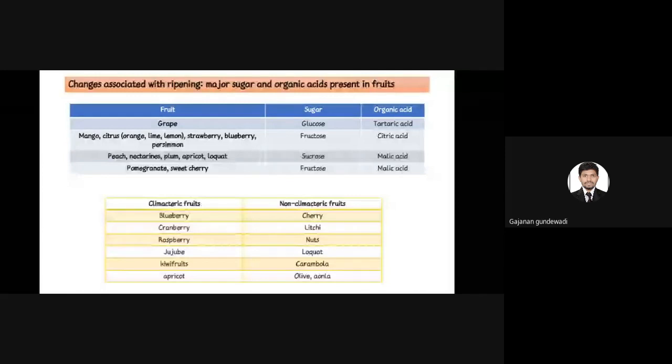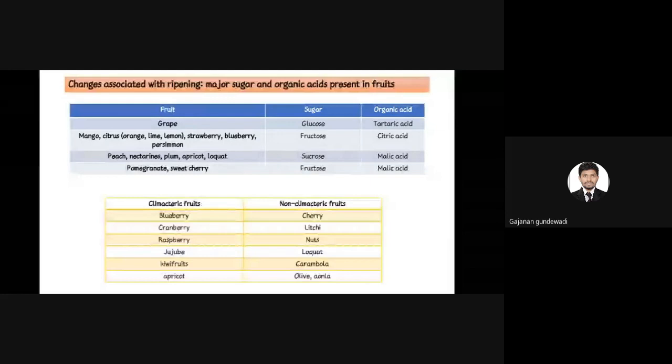Okay. Next is peach, nectarines, plum, apricot and loquat. Here the major sugar is sucrose followed by organic acid, malic acid. In pomegranate and sweet cherry, major sugar is fructose and organic acid is malic acid. They'll also ask which major acid is responsible for respiration, it's malic acid. They'll give options like tartaric acid, citric acid, malic acid. For respiration, malic acid is more suitable.